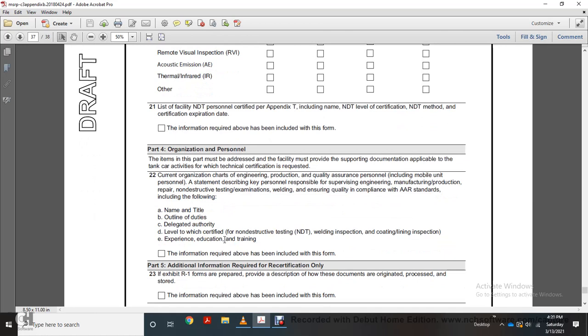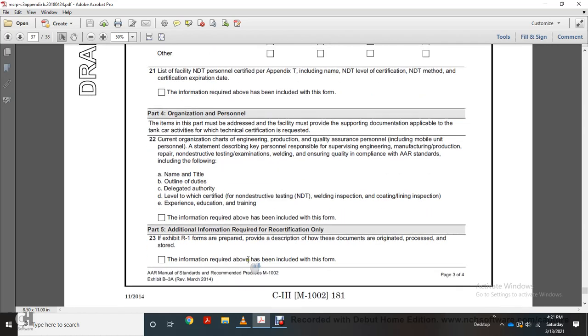Part 4, Organization and Personnel. The items are part of the draft of the facility provided with the supporting documentation applicable to the tanker activity for which technical certification is requested. Current organization chart, engineering, production, quality assurance personnel, including mobile unit personnel. A statement describing the key personnel responsible for supervising engineering, manufacturing, production, repair, non-destructive testing, examination, welding, ensuring quality, complying with the AAR standards, including the following: name, title, outline of the duties, delegated authority level with the certified non-destructive testing, welding inspection, coating, lining, inspection, experience, education, training. Information required above has been included within this form.